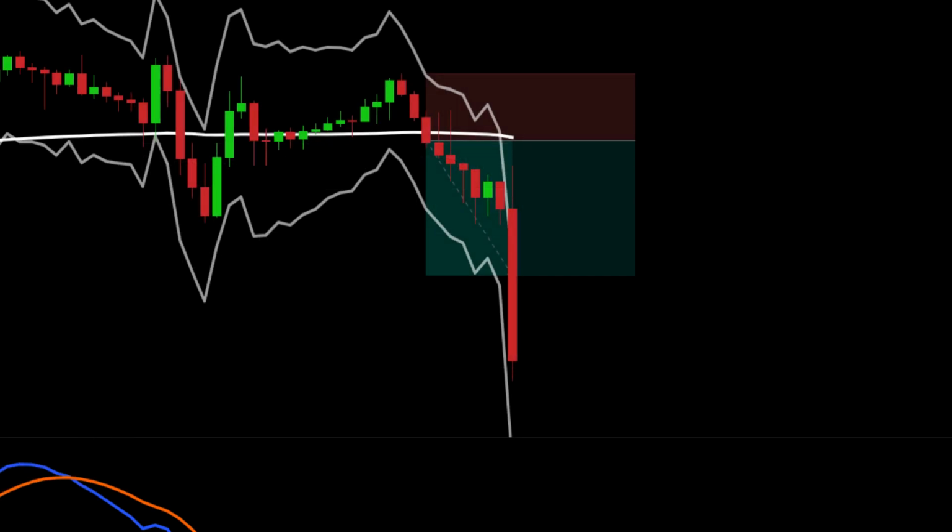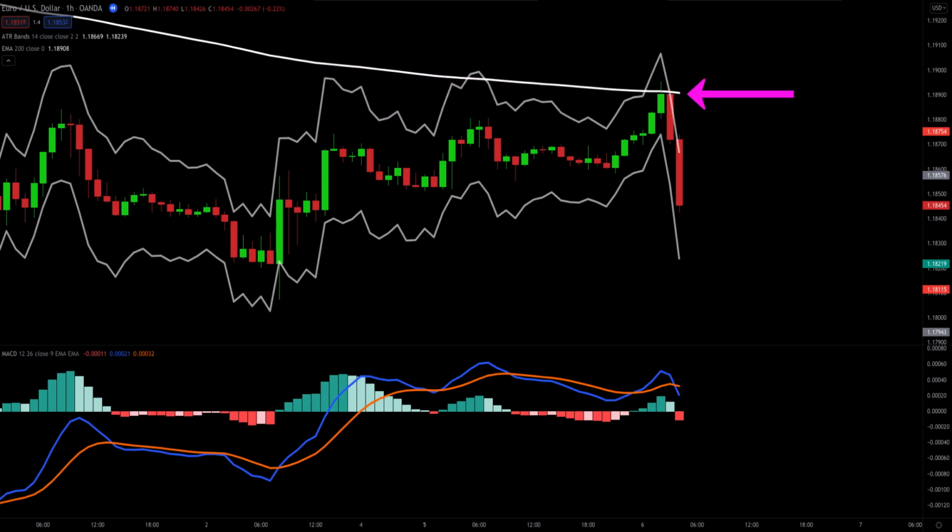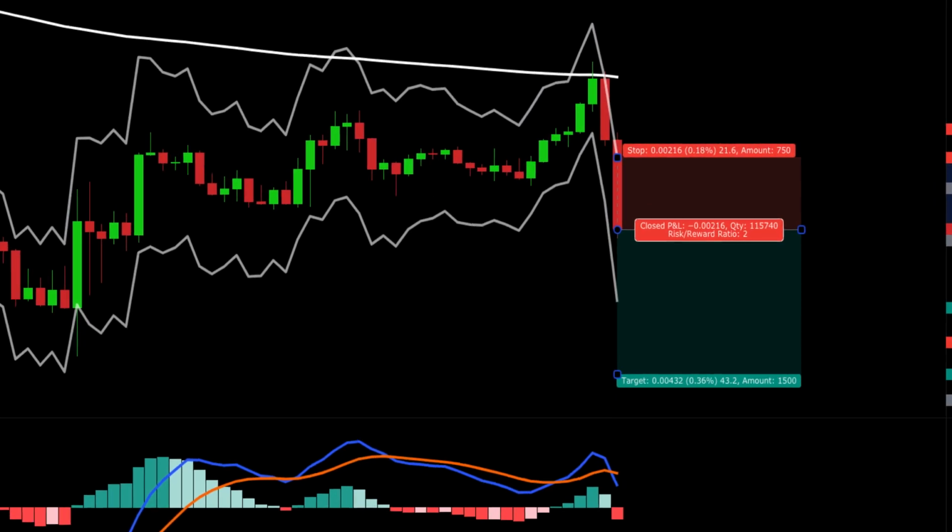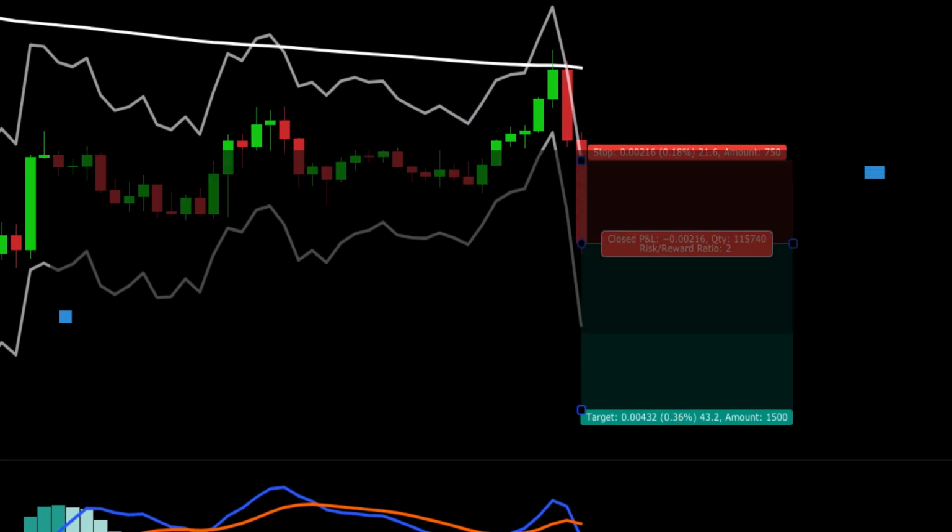I'm going to show you one more quick short example. Price is below the 200 period EMA. We have a cross down of the MACD from above the zero line. This is our trigger. We place our stop at the ATR band above our entry candle and target 2-to-1.